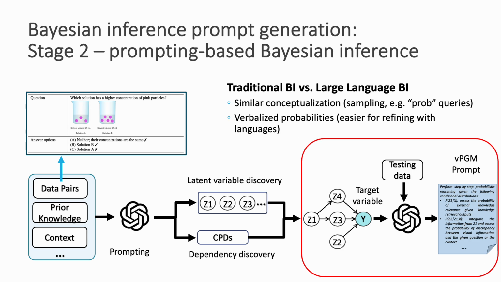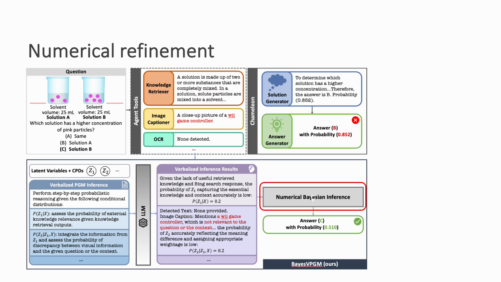Compared with traditional Bayesian inference, they actually share similar conceptualization. For instance, both take samples as somewhat probabilistic queries. Another benefit is that refining the probabilistic model design can simply be done by editing the text. Nevertheless, large language models tend to hallucinate numbers like the probabilities. To tackle this, we further refine the posterior distributions by introducing a numerical Bayesian inference backend. We call that BayesAgent, Bayes vPGM.